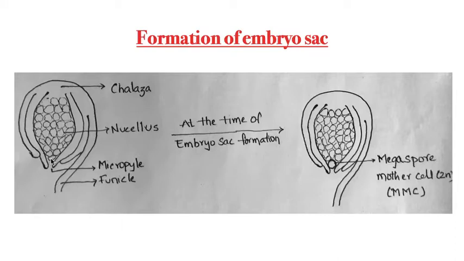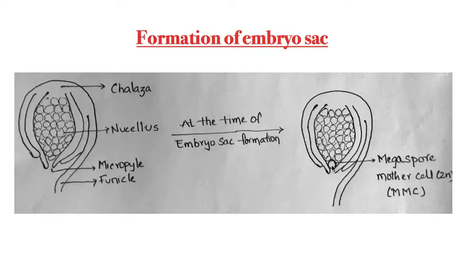In such an immature ovule, at the time of the formation of embryo sac, one nucellus cell which is near the micropyle undergoes specialization. There may be 1,000 cells present in the nucellus, but at the time of embryo sac formation only one nucellus cell, and that too with a condition. What is the condition? It must be near the micropyle only. So any one nucellus cell near the micropyle undergoes specialization.